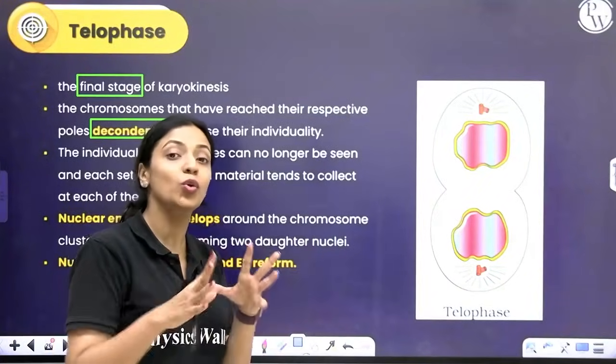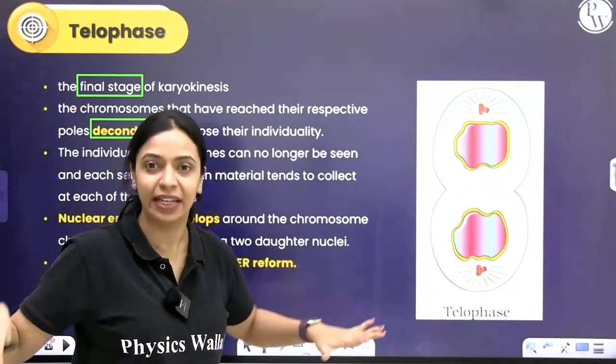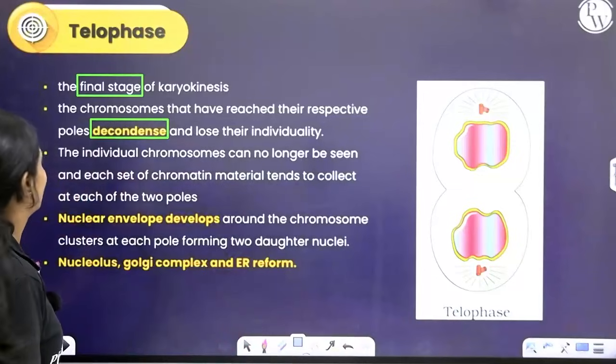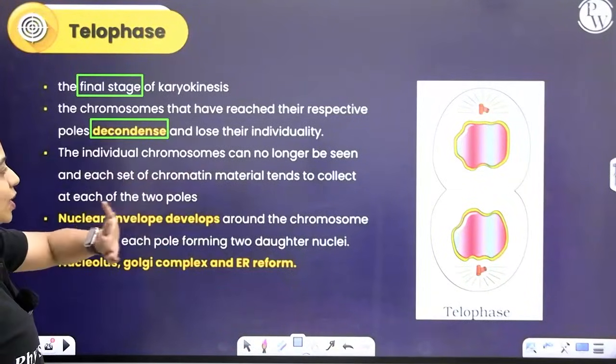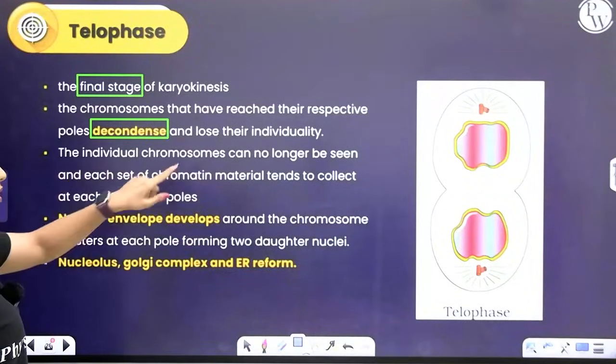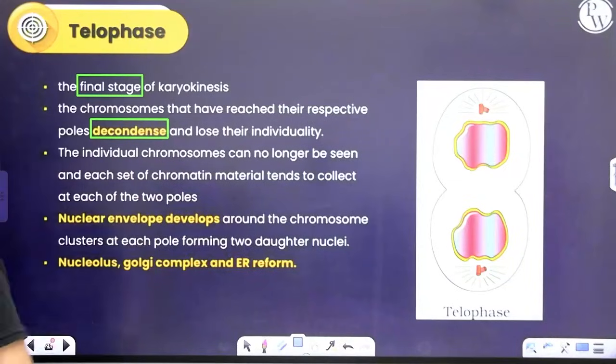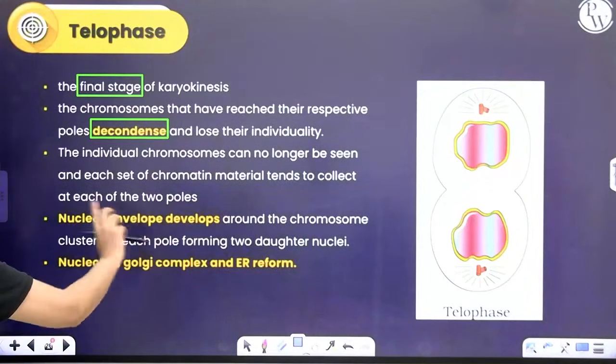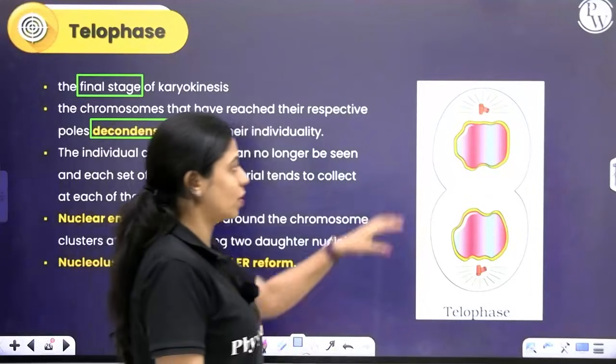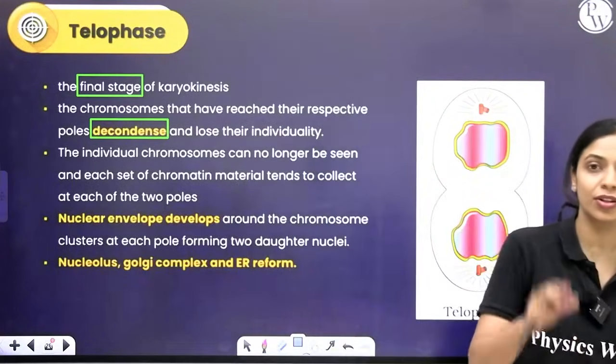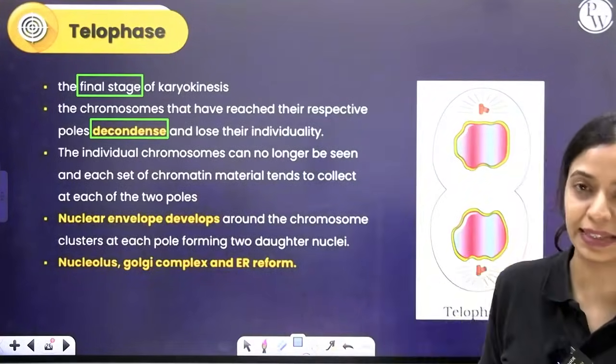They lose their individuality because they are all decondensing and becoming thread-like. Each set of chromatin collects at each pole. The nuclear envelope will reappear. Nucleolus, Golgi and ER also will reform. So at the end of telophase, the nuclear division has been completed.